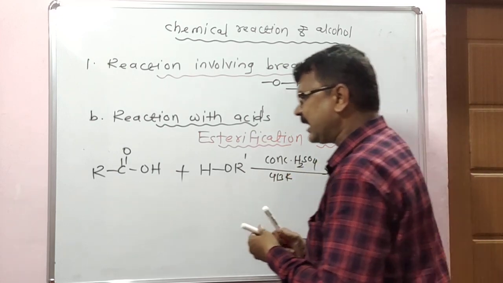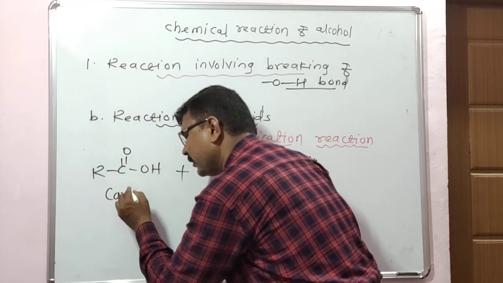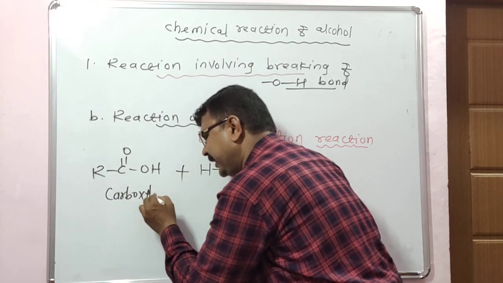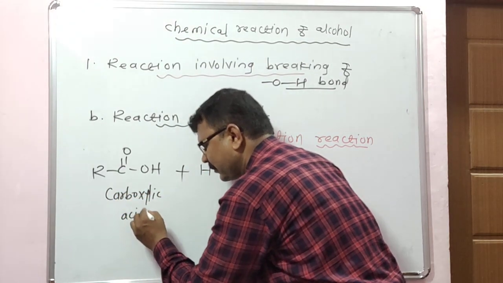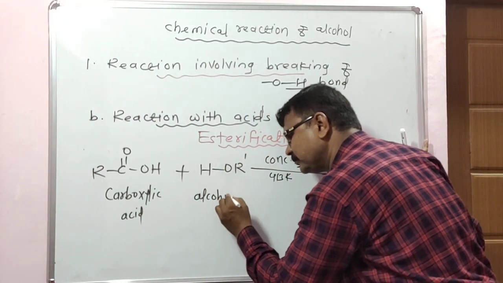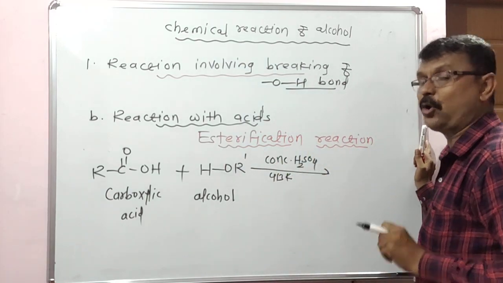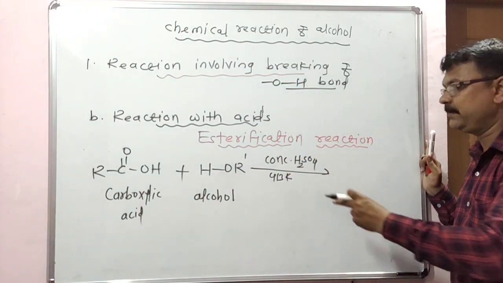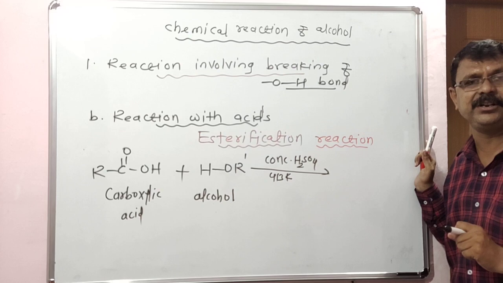Look here, a carboxylic acid is reacted with an alcohol in presence of concentrated H2SO4 at 413 Kelvin temperature.